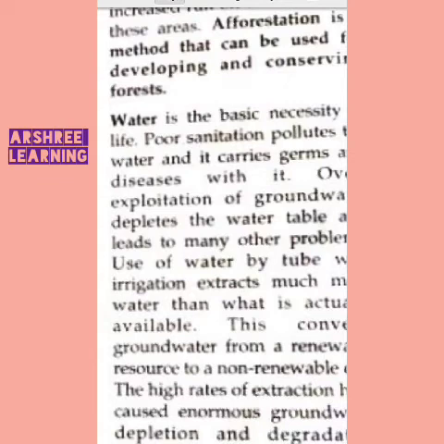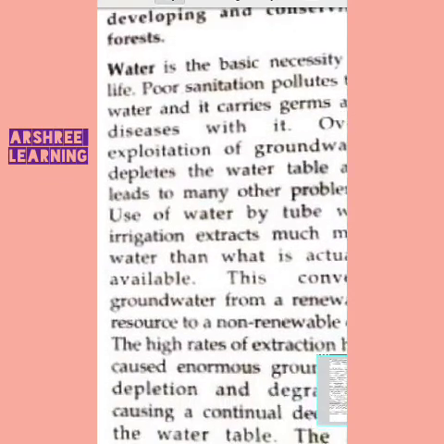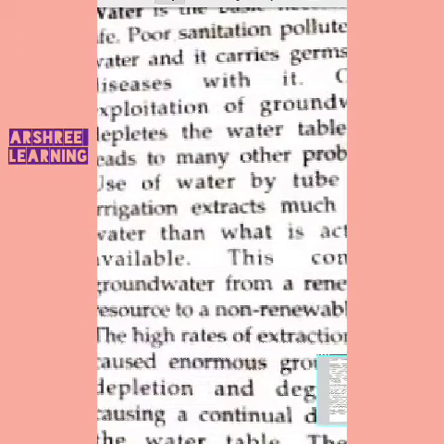The next is water. Water is the basic necessity of life. Poor sanitation pollutes the water and it carries germs. Overexploitation of groundwater depletes the water table and leads to problems. This water is used by tube well irrigation more than what is actually available. So what is the effect?